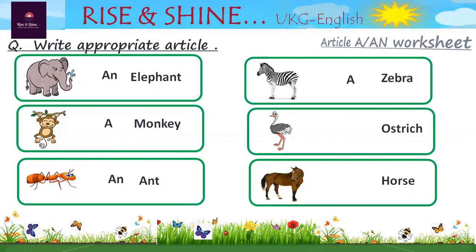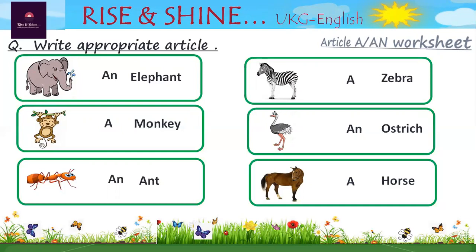Yes. Next is ostrich. Ostrich, starting sound O. So we use here an. Next is horse. Starting sound is H. Starting letter is H. H is consonant. So